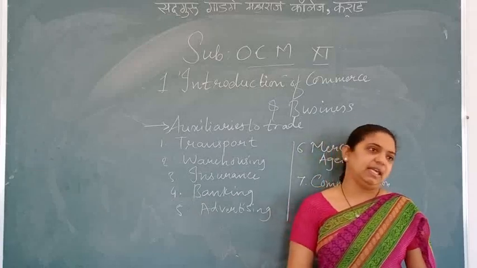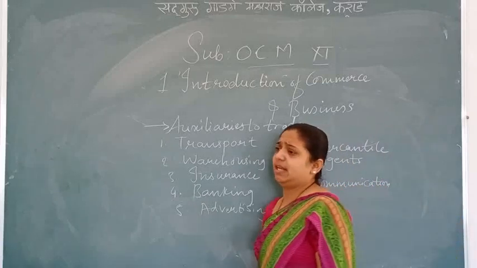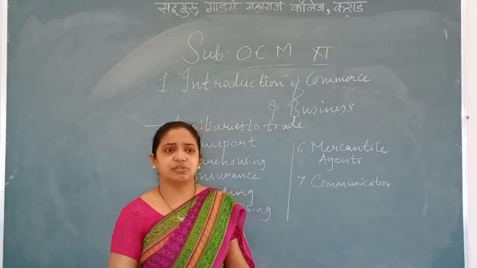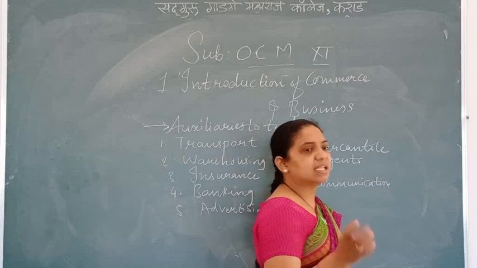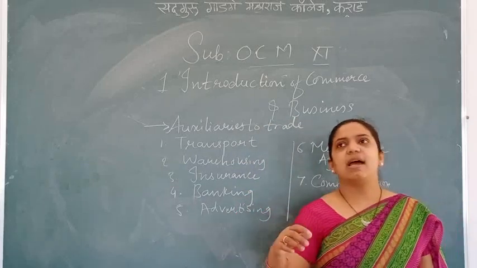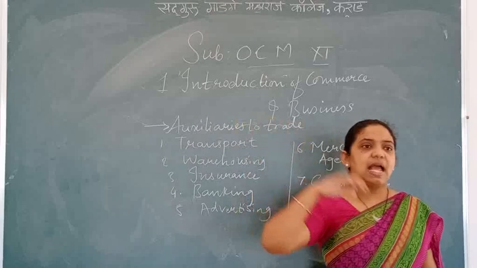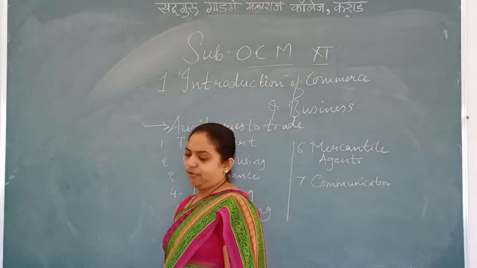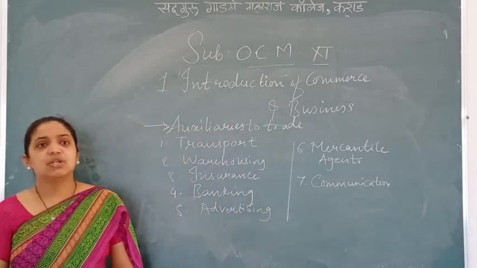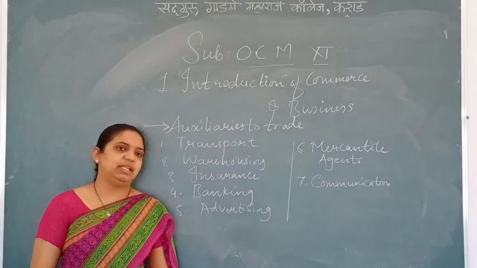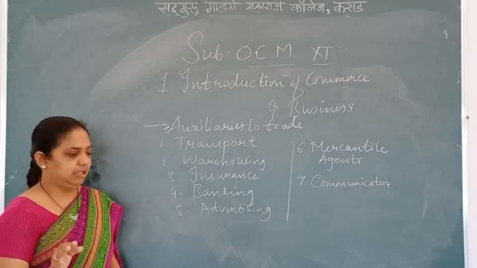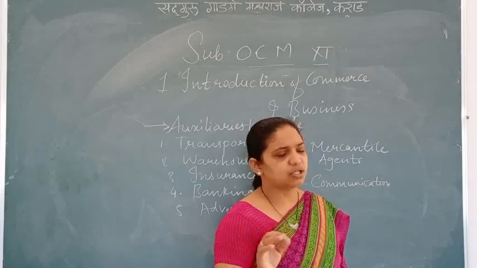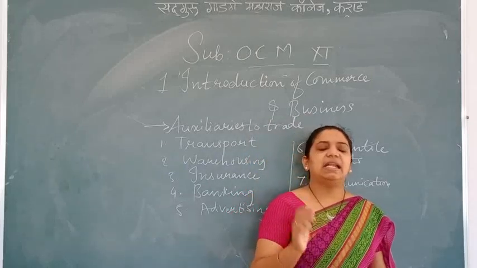Number 4 is banking. Now, a bank plays a very important role, because a bank is related to finance. A bank is a financial institution that deals with money. It accepts deposits from the common public and grants loans and advances to the public, which is the motive of a bank. We require money to start a business and to run it smoothly. Every businessman needs money. Yes or no? Can a businessman start a business without capital? No. So finance is needed at every part.